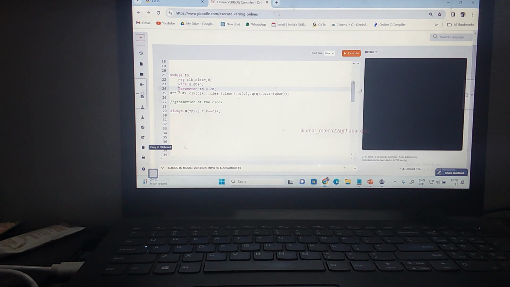Okay. Let us remove this for now. Now I'm going to make this a time period of 10. I'll generate the clock, because I need a clock, right? Clock to what we got flip. Then what I need to do?